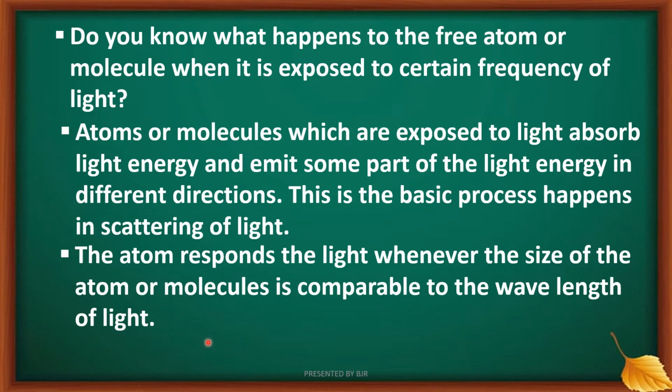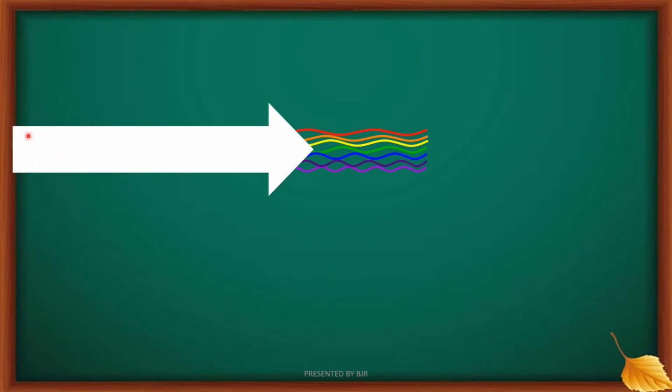Here I will show you how an atom or molecule responds to a particular wavelength of light. So here is a ray of sunlight, that is the white light. You know, a ray of white light contains all visible colors from red to violet. Each color has a different wavelength and a different frequency.